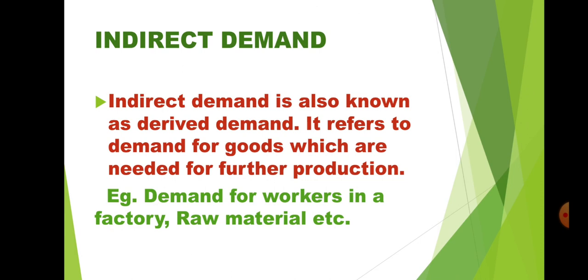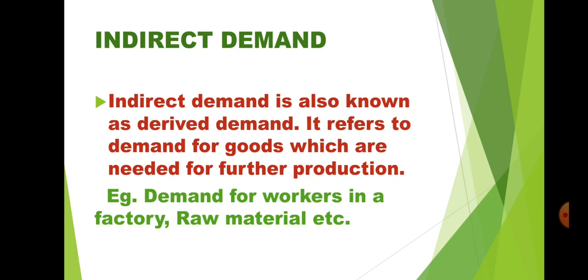Next type is indirect demand. This type is just opposite to the first one, that is direct demand. Indirect demand is also known as derived demand. It refers to demand for goods which are needed for further production. This point says that indirect demand means you are buying that commodity from the market, you are doing some process on it, and you are creating a new product. That is called your indirect demand.